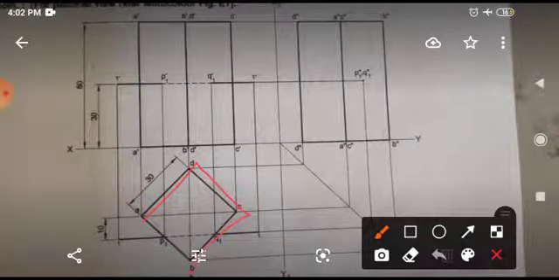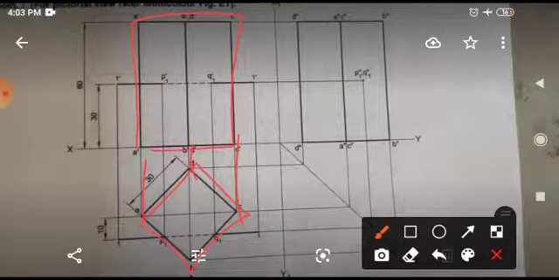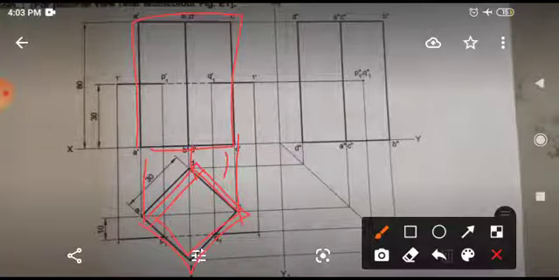You have drawn this circle, square, taken the projection, completed the front view. First of all you have to complete this top view, because whether it is inclined, equally inclined or not, the front view depends on your side. Okay, in this way you have completed the front view.